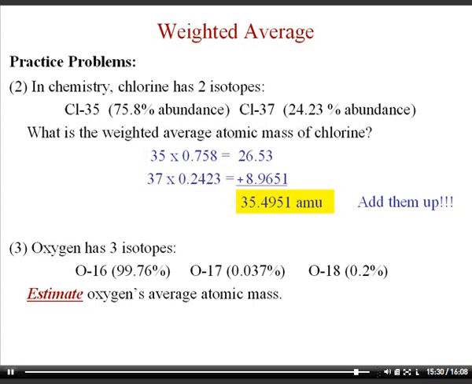In the last example we have oxygen. It comes in three isotopes: oxygen 16, oxygen 17, and oxygen 18. Oxygen 16 has 8 protons and 8 neutrons, and oxygen 17 also has 8 protons but one more neutron. Oxygen 18 again has 8 protons, which makes it oxygen, but it has 2 extra neutrons, giving it a mass number of 18. Most of the oxygen in the world is oxygen 16, so if you estimate oxygen's average atomic mass, it's going to be pretty close to 16, maybe just a little more because of 17 and 18. So I put down an answer of barely over 16 AMUs.